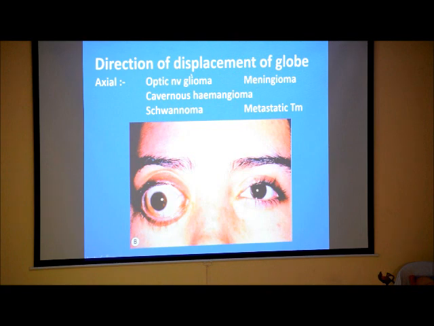Now, coming to the examination of the lesion, the direction of displacement of the globe is important. When we see an axial proptosis, we think of a lesion inside the muscle cone. So it can be optic nerve glioma, meningioma, cavernous hemangioma, schwannoma, or metastatic tumor.